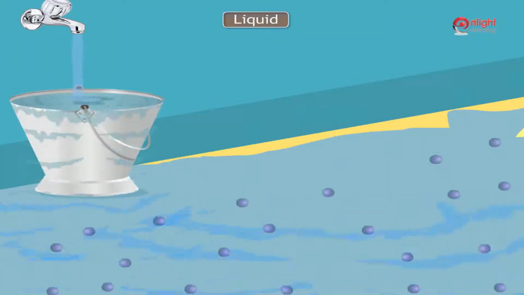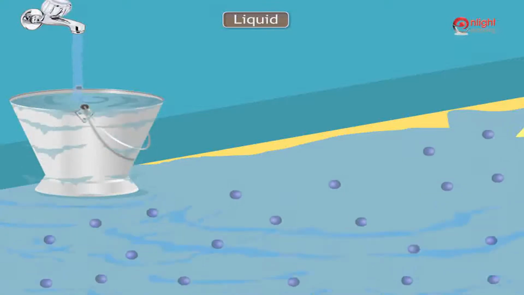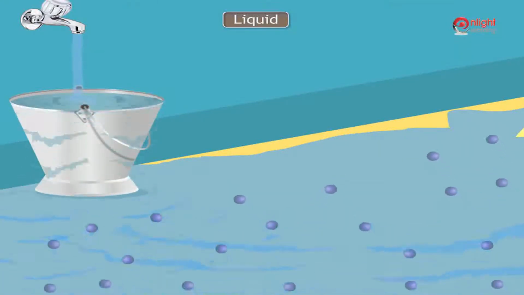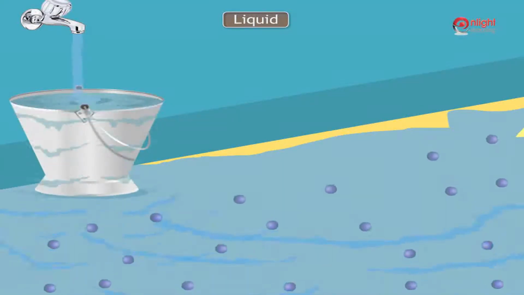In liquids, the molecules are not packed so close together. They can move around more freely within the liquid. That is why liquids can flow.